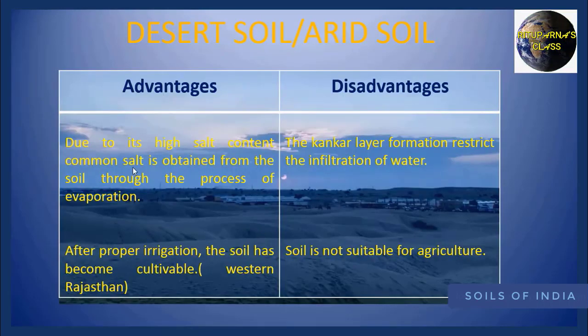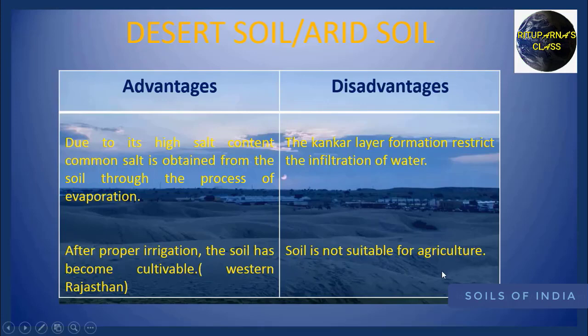Now we are going to discuss about the advantages and disadvantages of the desert soil. Due to high amount of salt content, we can easily obtain salt from the desert soil. But in another case, the kankar layer formation, especially in the lower regions, restrict the infiltration of water. And the soil is not suitable for agriculture.